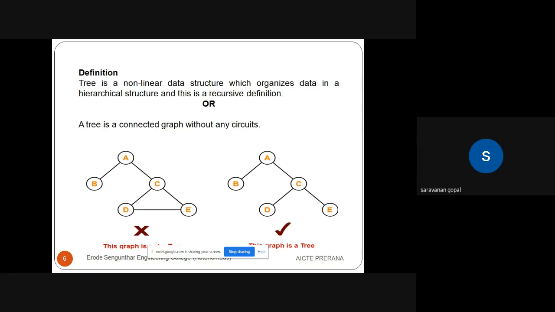Here I am showing which is a correct tree and which is not. The first graph is not a tree because CDE is a closed circuit. The second one is a tree because it has no circuits. This is an example of a tree.